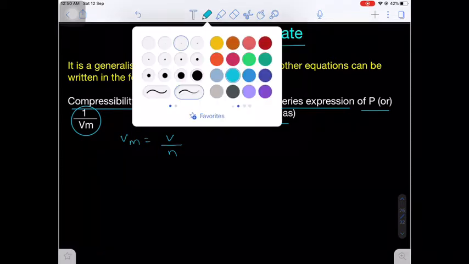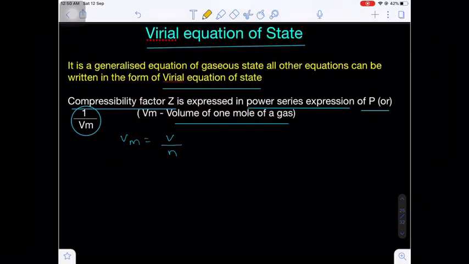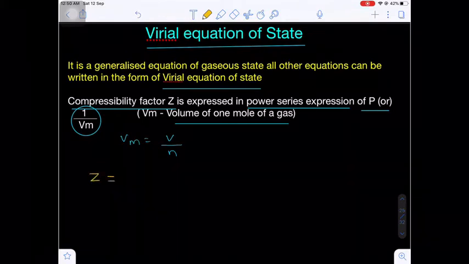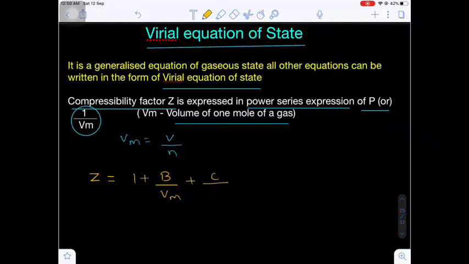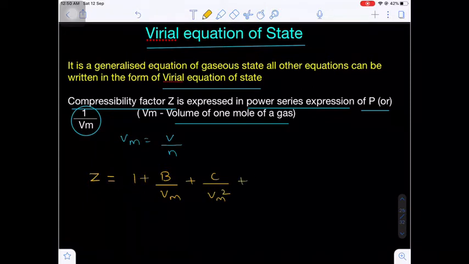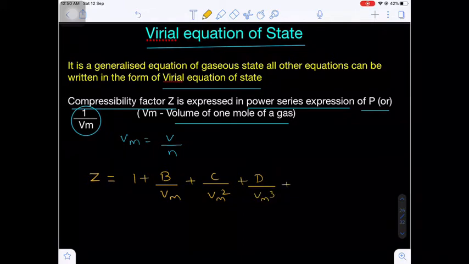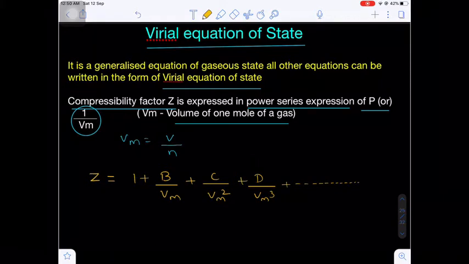Now in this virial equation of state, the general expression is: compressibility factor Z is equal to 1 plus capital B divided by the molar volume of the gas, plus capital C divided by the square of the molar volume of the gas, plus capital D divided by the cube of the molar volume of the gas, and so on. So this is the general virial equation of state.